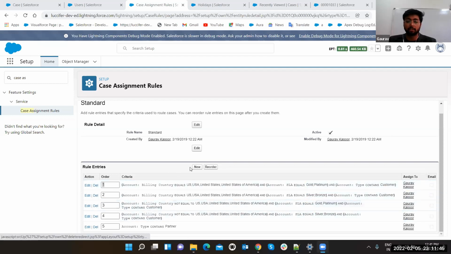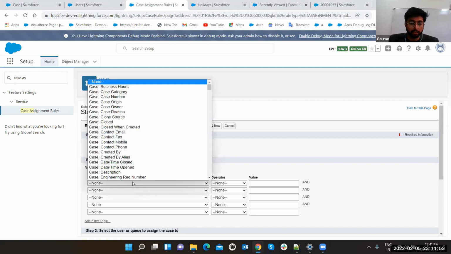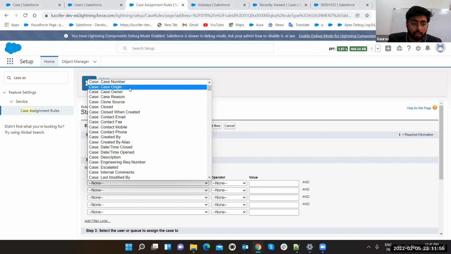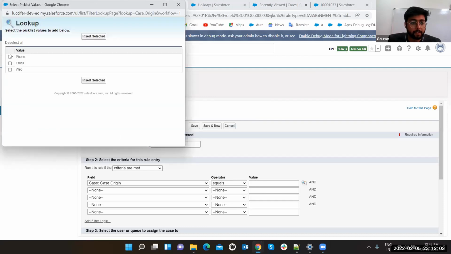You can just click on the edit button or click on new also. Suppose let's enter a new rule. Sort order, let's add 6, and this is the condition. Let's suppose if my case origin equals, you can have multiple conditions here, guys. If my case origin equals, we have these three options. If my case origin equals web,